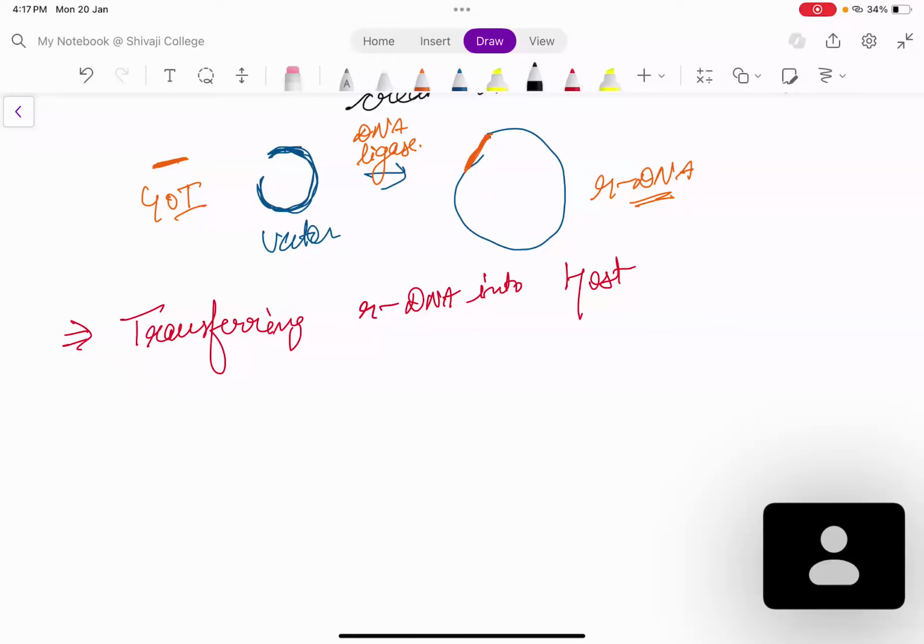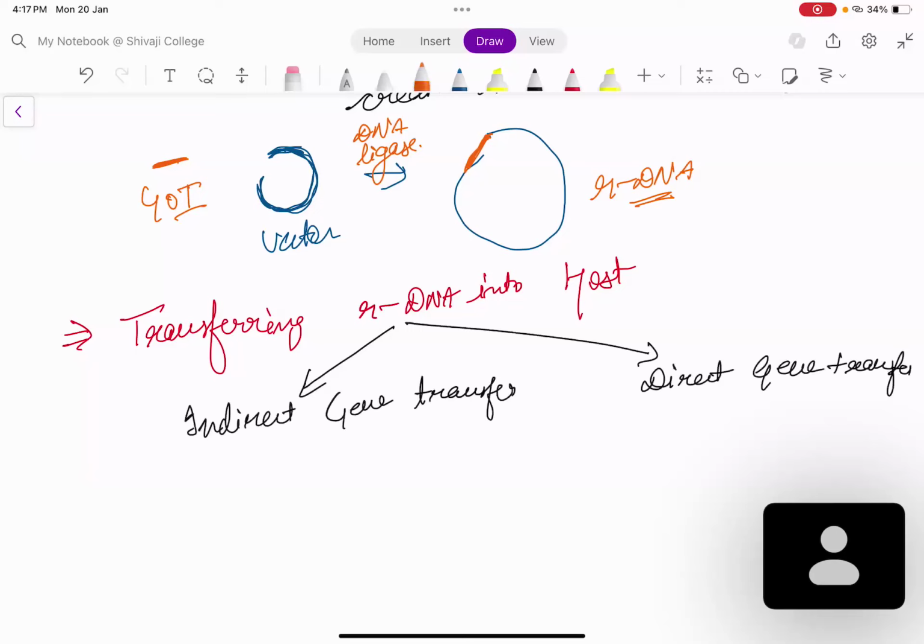Okay. First of all, we have two types of methods. We can classify all the methods in two types. One is your indirect gene transfer and one is your direct gene transfer. Two types: indirect gene transfer and direct gene transfer. In indirect gene transfer, what happens? It occurs through a vector. Okay? Indirect gene transfer occurs through vectors.